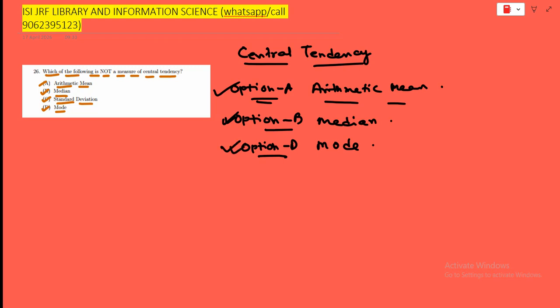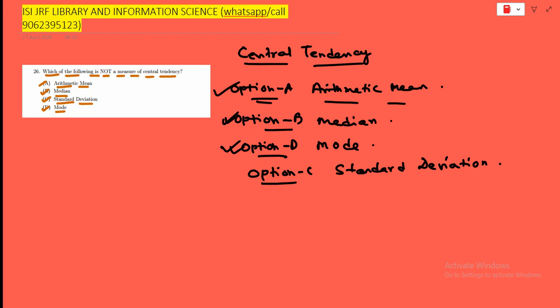Now look at our option number C, that is the standard deviation. Now standard deviation is not looking for the center, it's a measure of dispersion.